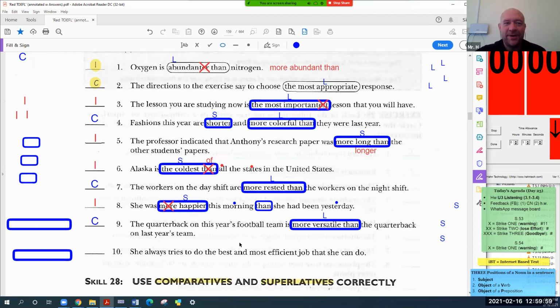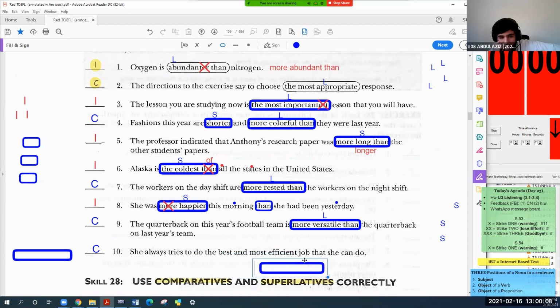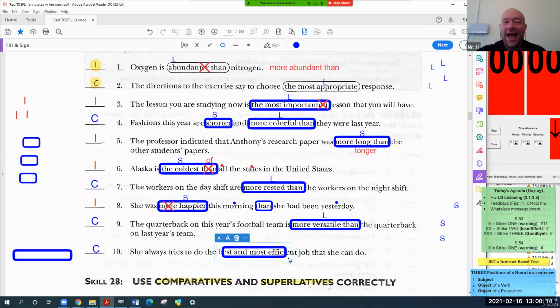Abdulaziz, how about number 10? Correct. Yes. Are you sure about that? Yes. Okay, where do I put the circle? The best and most efficient job. There you go.